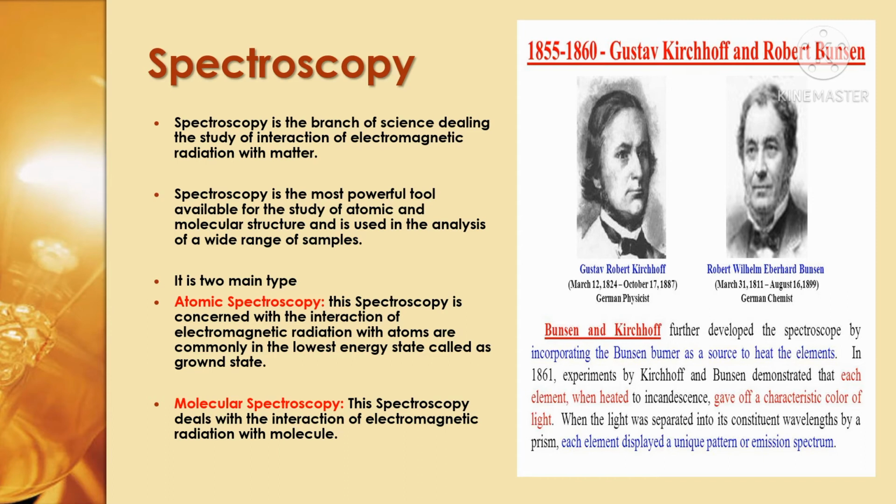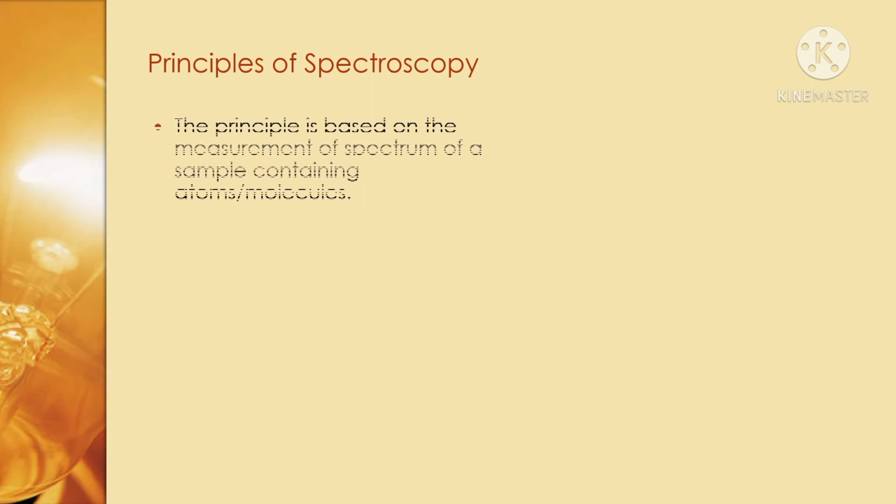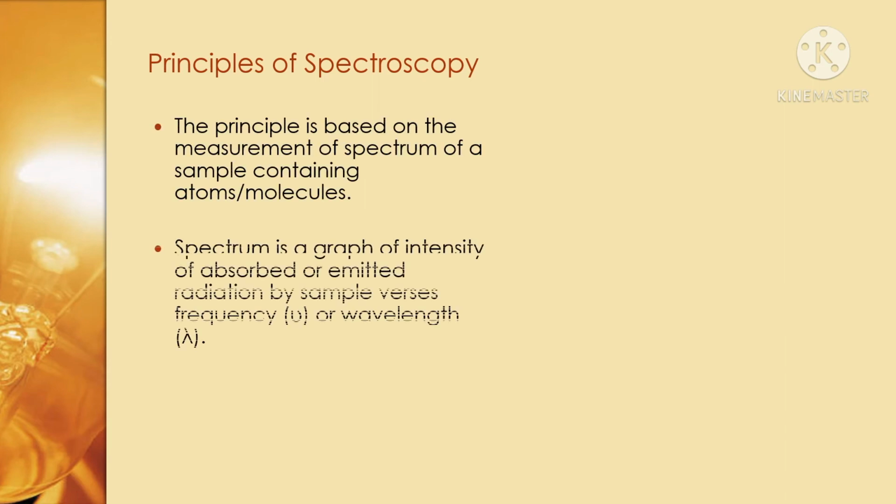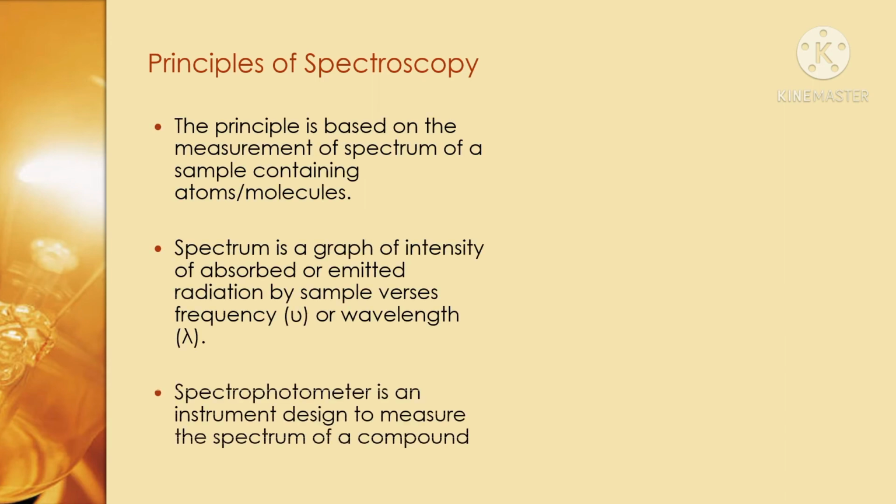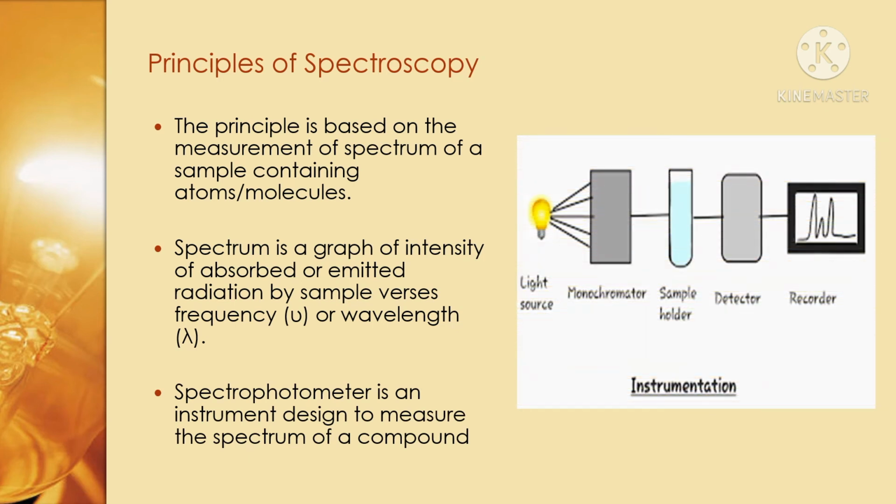Two scientists, Kirchhoff and Bunsen, invented the emission spectrum. The principle of spectroscopy is mainly based on the measurement of the spectrum of a sample containing atoms or molecules. A spectrum is a graph of the intensity of absorbed or emitted radiation by the sample versus frequency or wavelength. So through the graph we can identify how much light energy is absorbed or emitted.